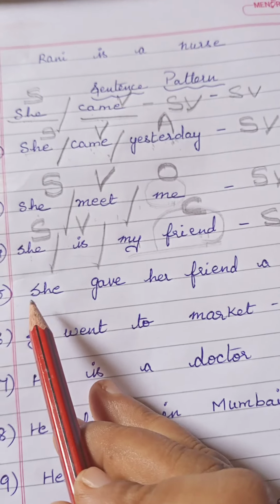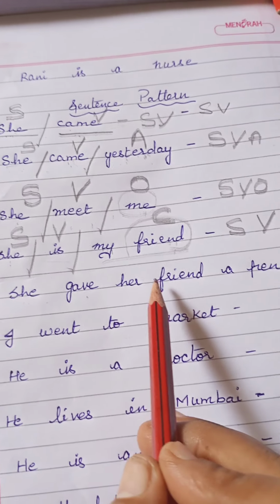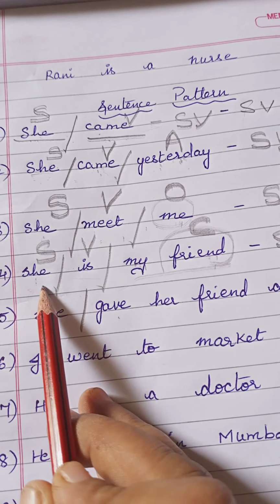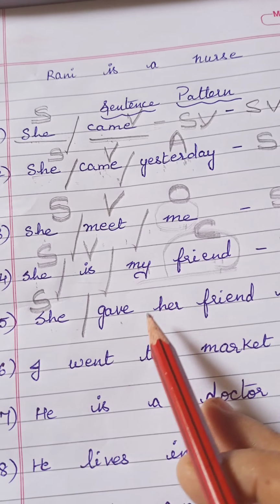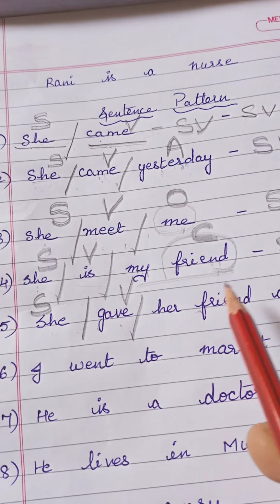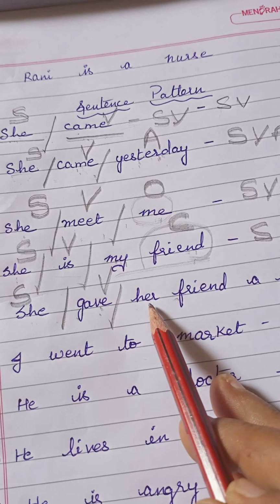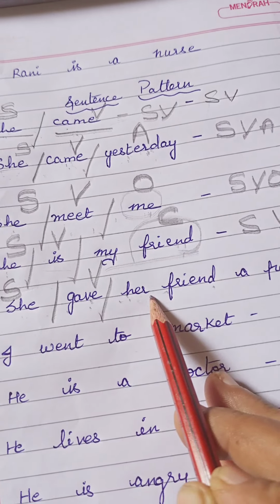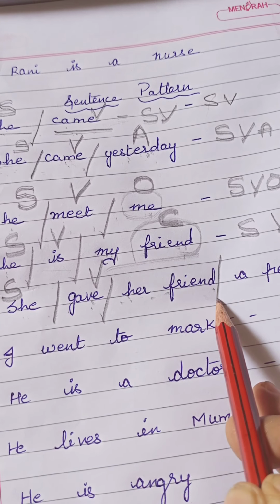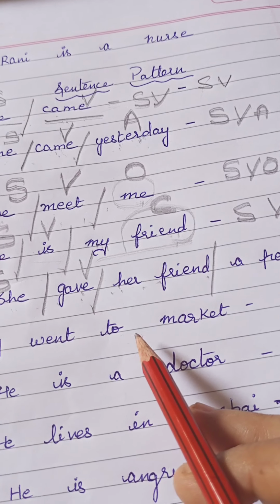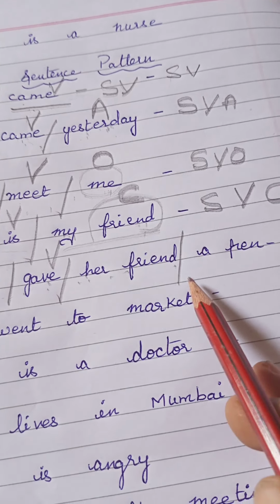Now the next sentence. She gave her friend a pen. Who gave? She gave. So she becomes subject. And what did she do? She gave. It becomes verb. To whom did she give? Her friend. "Her" we can't take separately. So her friend becomes complement or object. Let us wait.